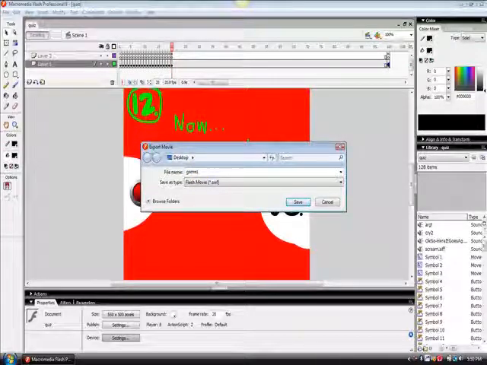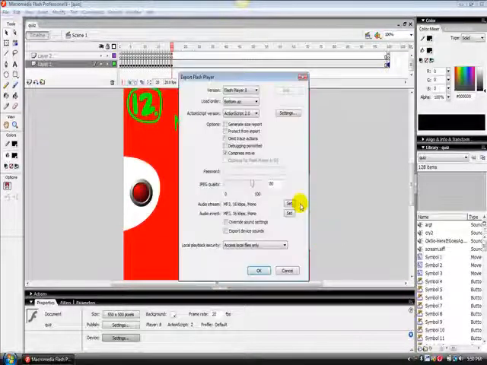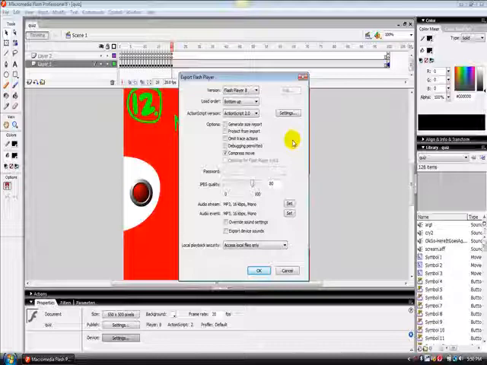For the purposes of this tutorial, I'm calling it Game 1. Make sure it's set to flashmovie.swf. Click Save. This is very important. If you don't do this step, everything will go wrong. I'm not sure, but I'm pretty close to being sure that your PSP will crash. So don't miss this step.